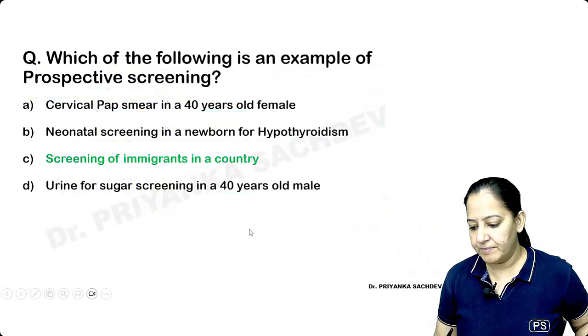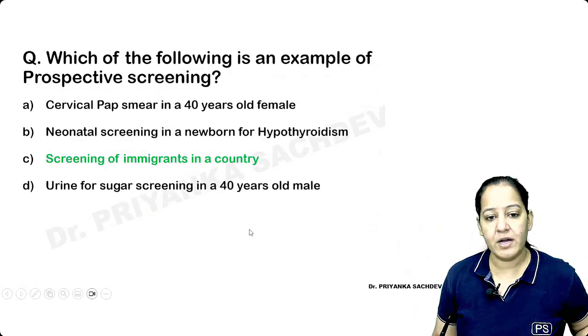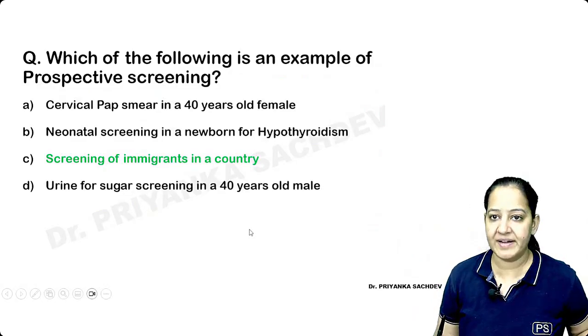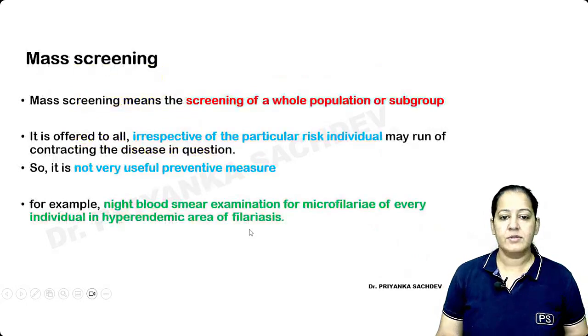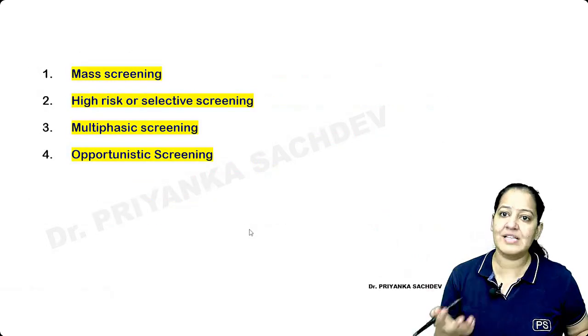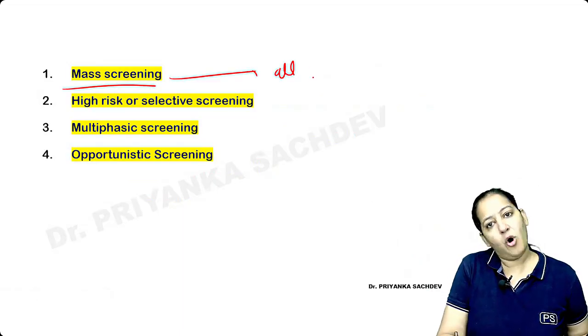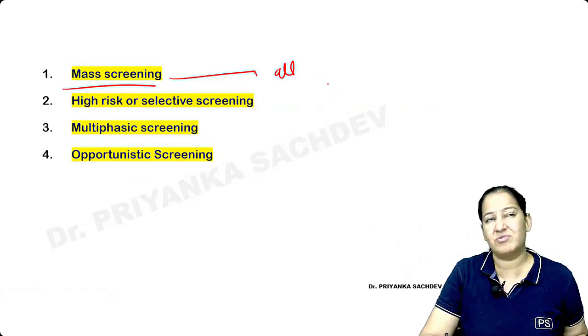Okay, can we go ahead? It can be done for any disease. Yes, contagious diseases, Megha, you can say. Usually contagious diseases, of course. So that is the first classification, prescriptive and prospective. There is one more classification of screening. Mass screening is done on all the people throughout the country. Very costly, it is not good.